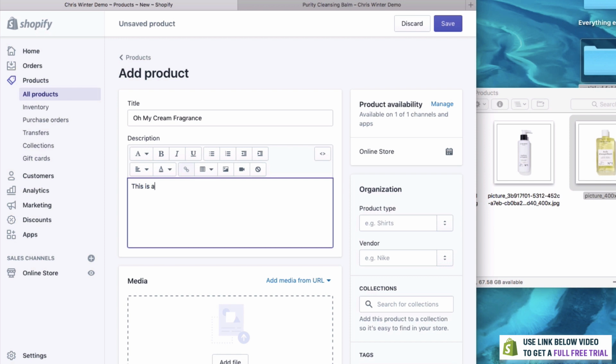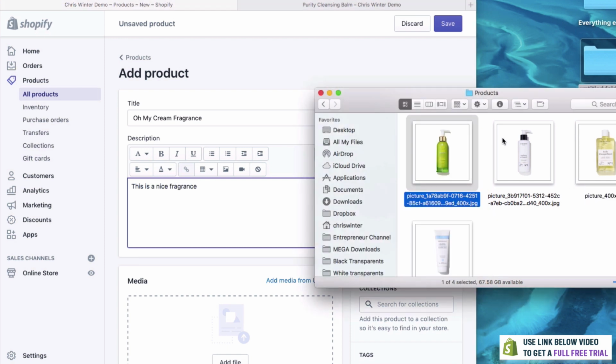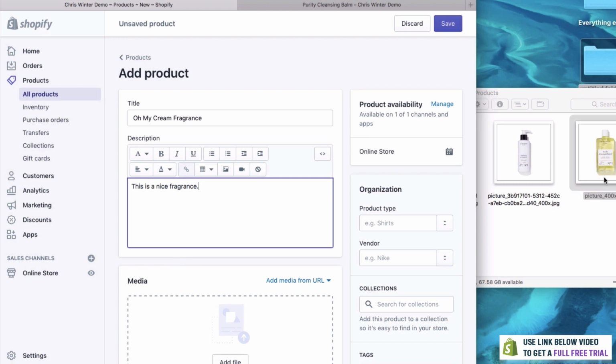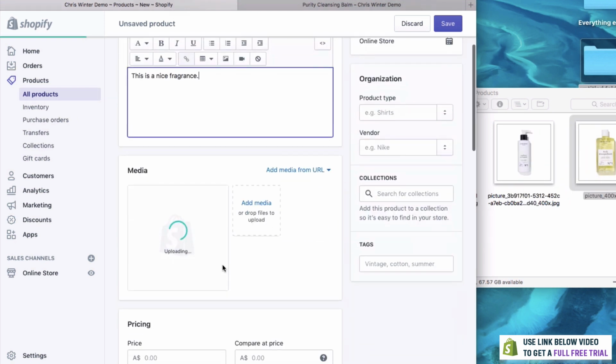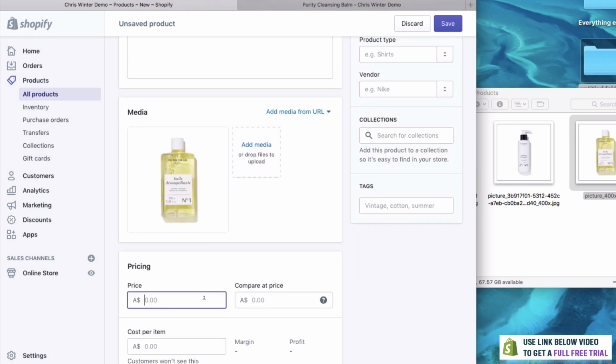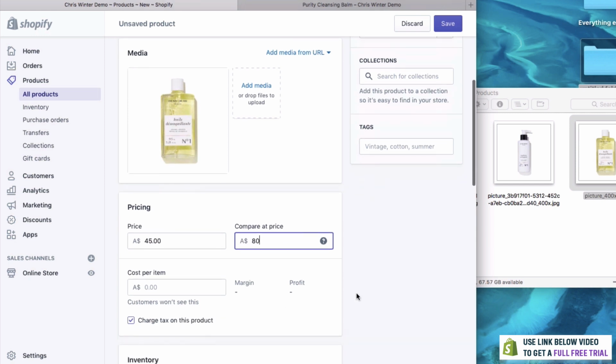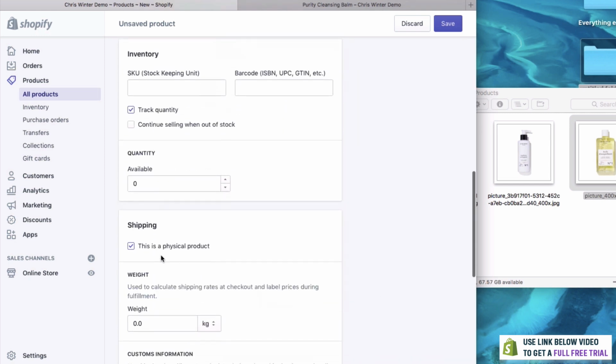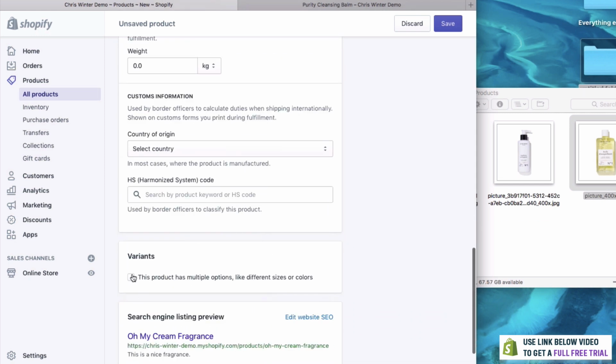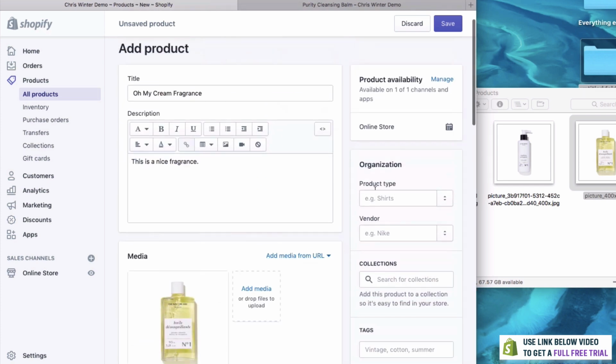This is a nice fragrance. I'm definitely not the one to be writing the descriptions. So we'll drag this one in again. And again, if you've got more photos, you can always add more. This one's going to be $45, but it was originally $80, so it's on a big discount. And yep, that seems pretty good.